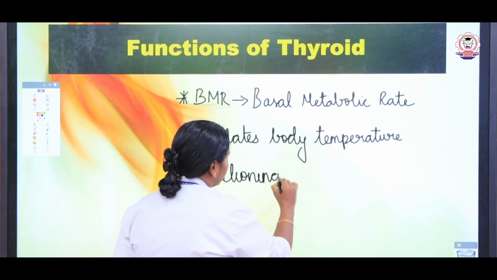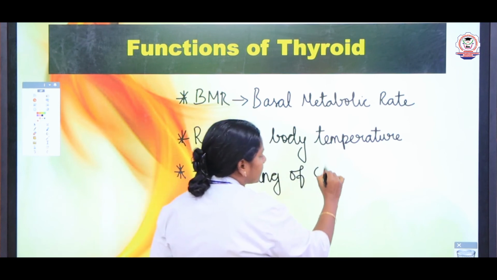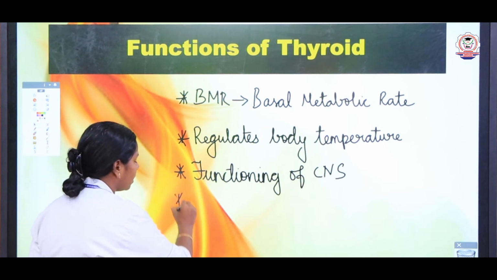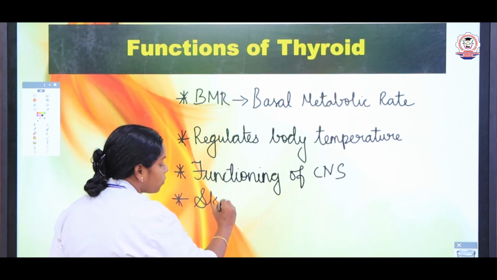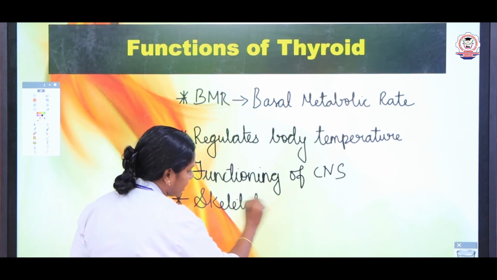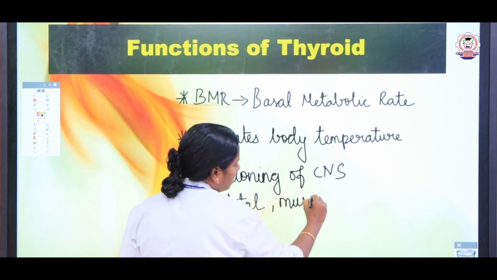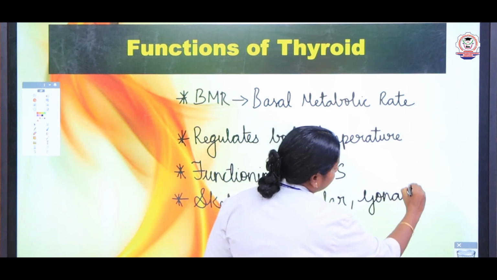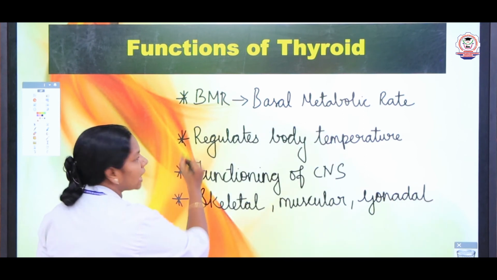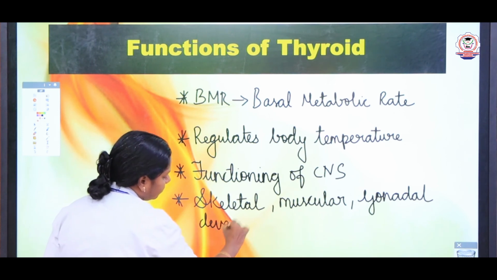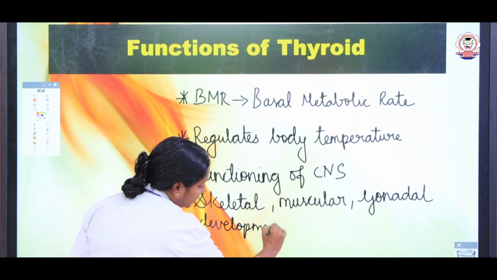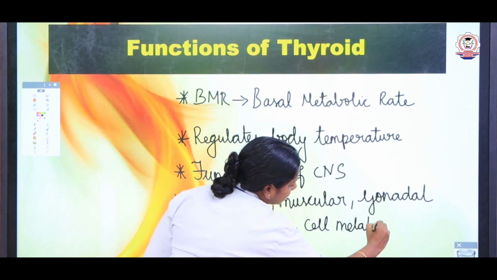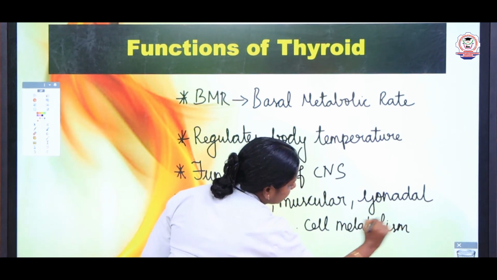This thyroid hormone is also responsible for skeletal, that is bone development, muscular as well as gonadal development, that is the development of the reproductive organs. Everything is taken care of by this thyroid hormone. It is also responsible for cell metabolism. It regulates the rate of metabolism that takes place inside the cell.